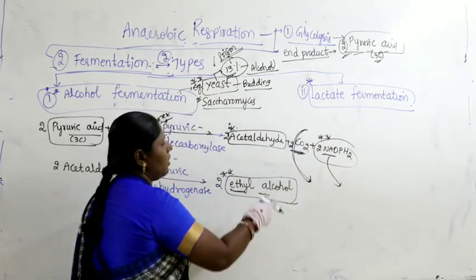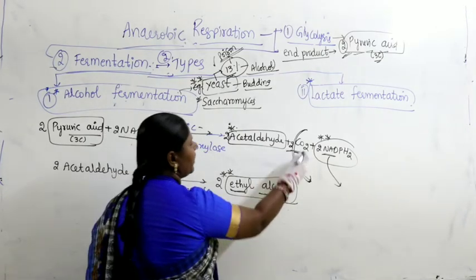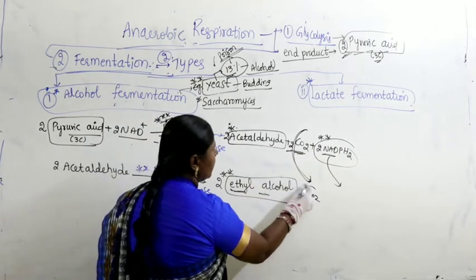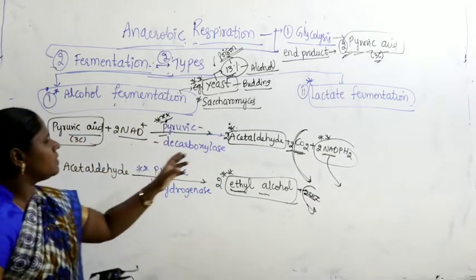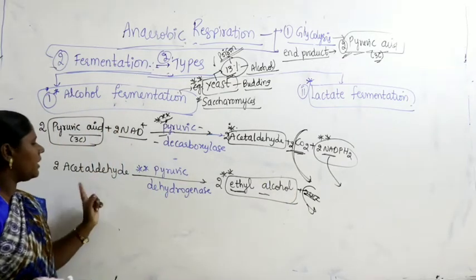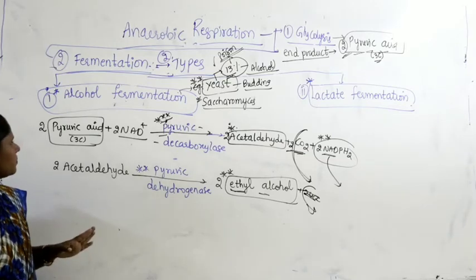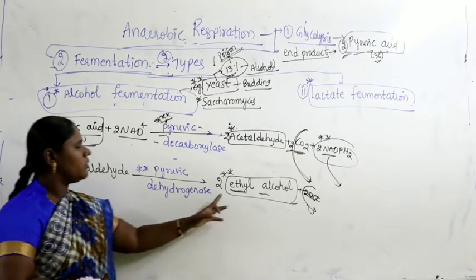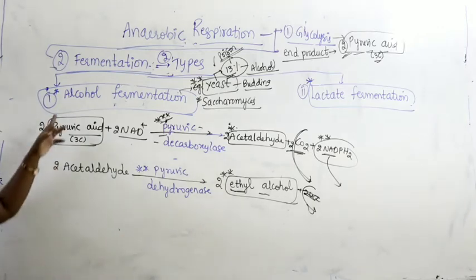You can show carbon dioxide coming out anywhere, no problem. So, 2 molecules of acetaldehyde, 2 carbon dioxide, 2 NADPH2. Acetaldehyde further gets reduced with the pyruvic dehydrogenase enzyme and produces 2 molecules of ethyl alcohol. Alcohol is produced, that is why it is called alcohol fermentation.